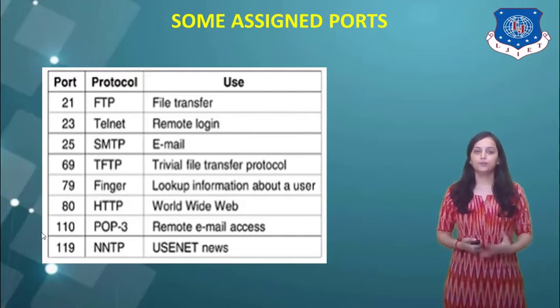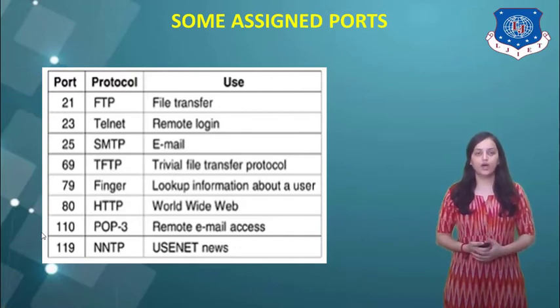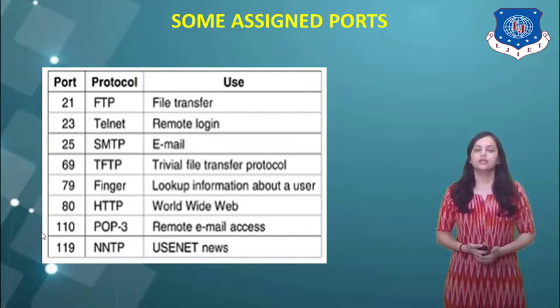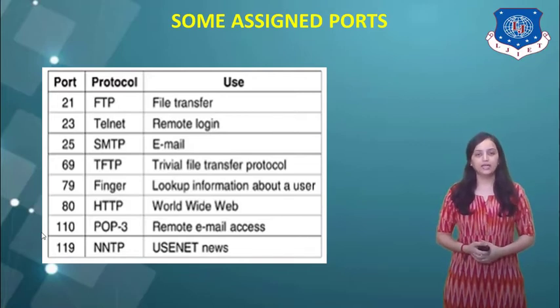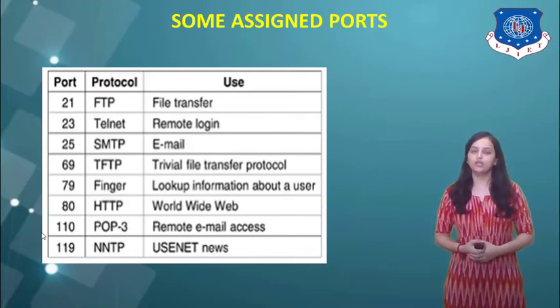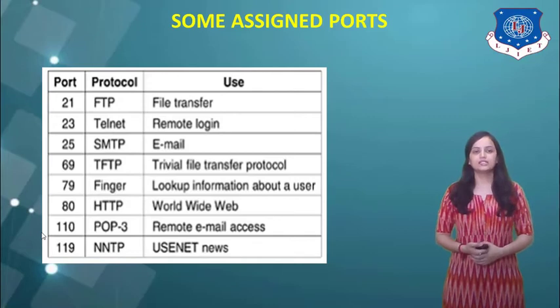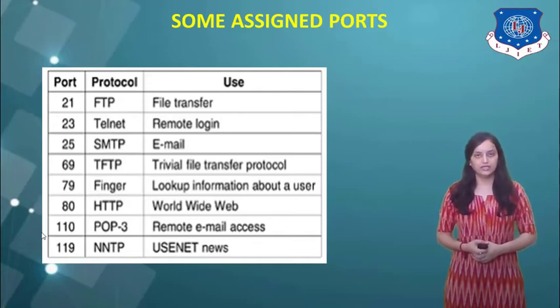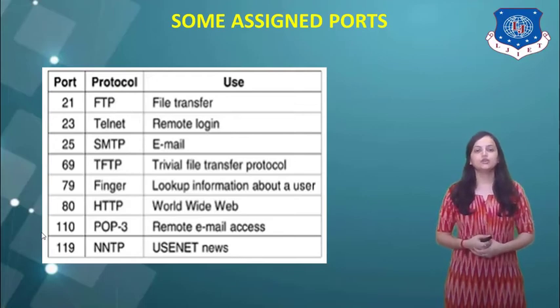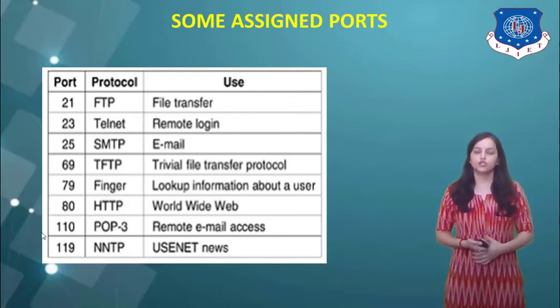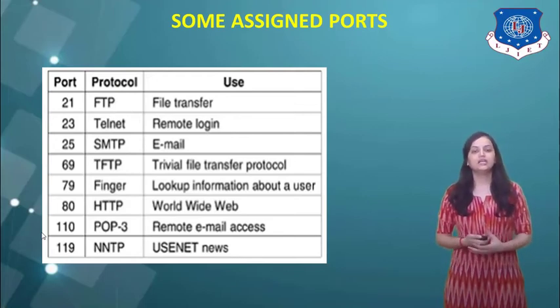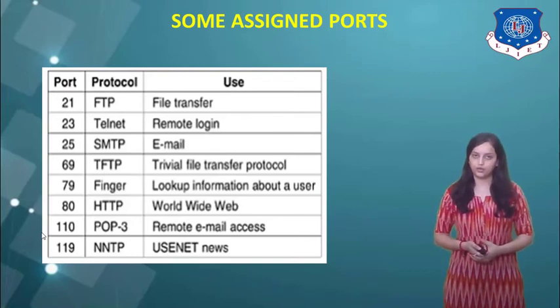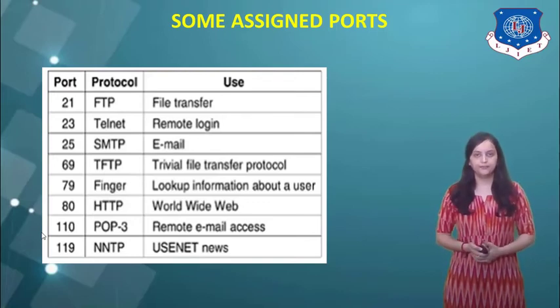Next is POP3, that is port number 110. It is used for email applications for remote email access. Next is port number 119, where the protocol is NNTP, and it is used for Usenet. So these are some basic assigned port numbers for particular protocols at TCP.